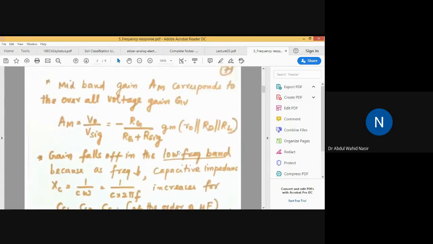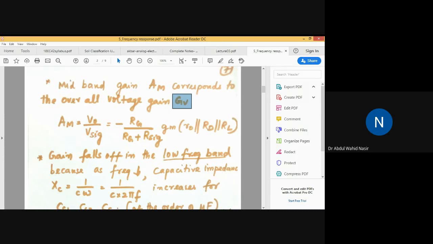So these are some results of the amplifier for the mid range. We have already seen these results. Mid band gain, represented by AM, corresponds to the overall voltage gain. So overall voltage gain is nothing but V naught by V signal.